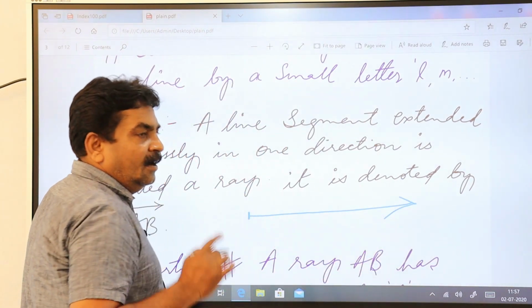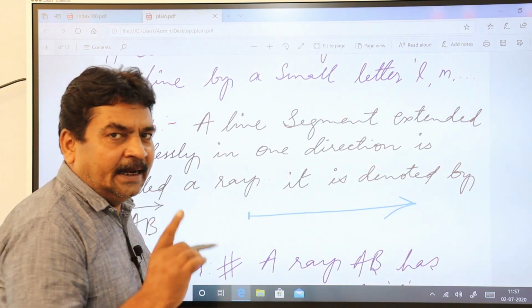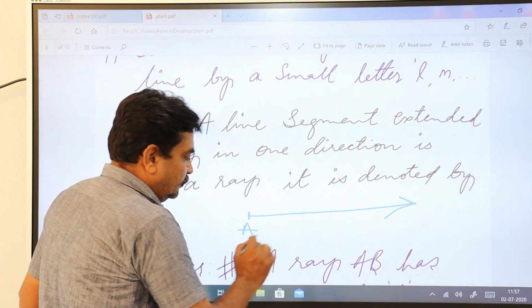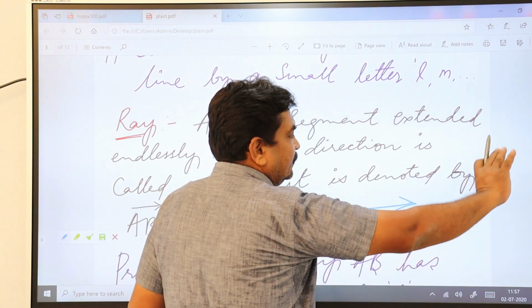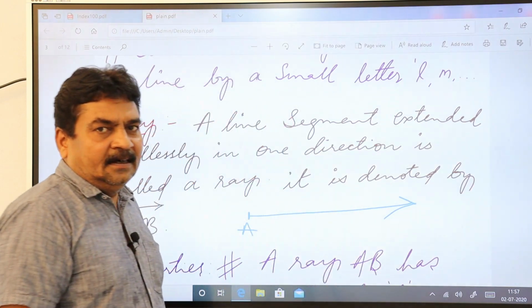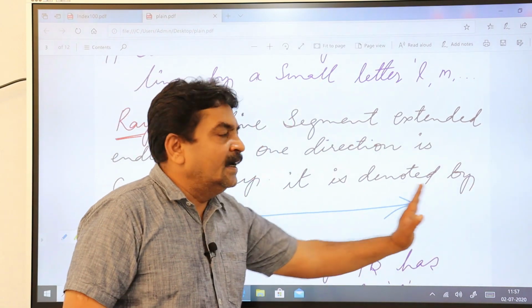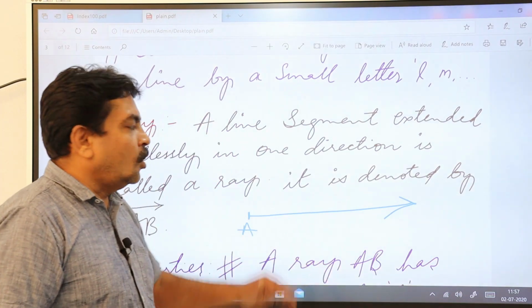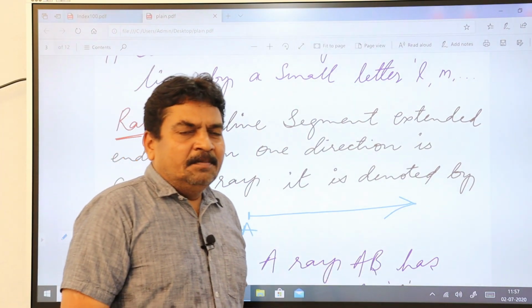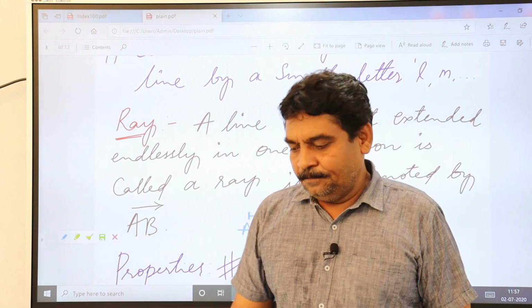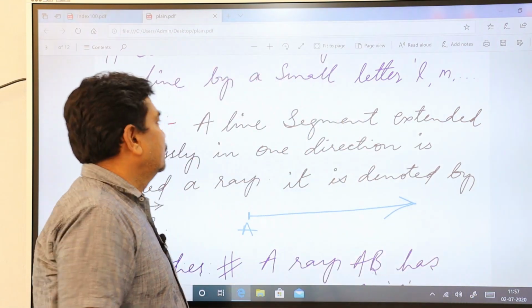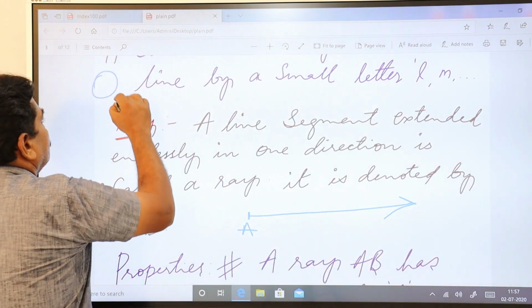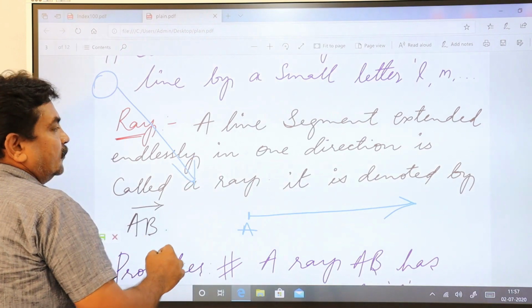A ray has only one fixed point, one end, say A, and it extends indefinitely only in one direction. This is called a ray. You remember sun rays. This is your sun, the rays are coming, right?